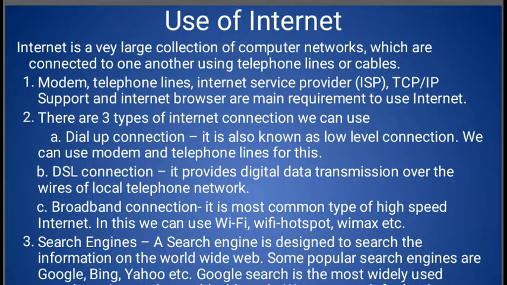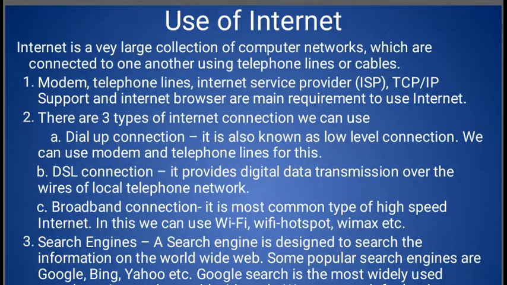Suppose you want to start an internet connection on your PC, laptop or mobile. There are a few basic things you must acquire. A modem is a networking device. Modulation and demodulation means it converts analog signal to digital signal and digital signal to analog signal when we have the internet connection using telephone lines.